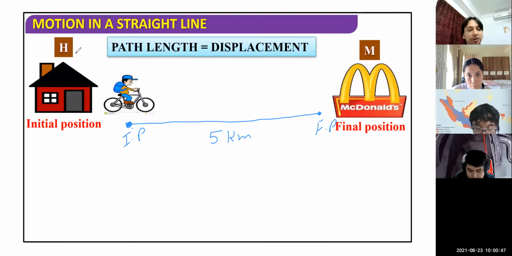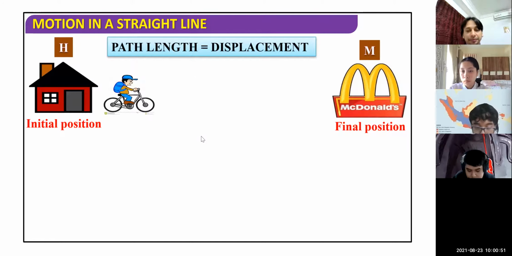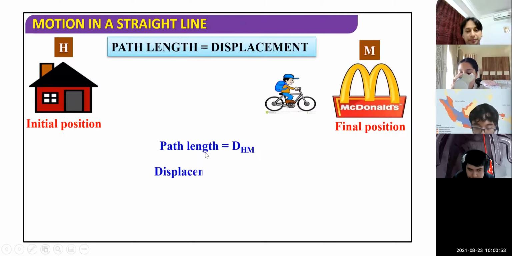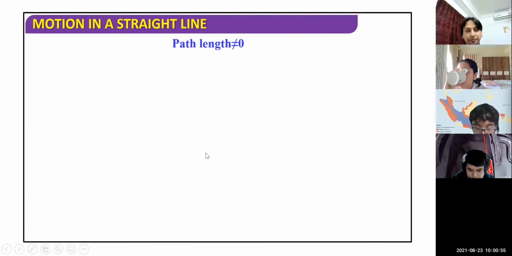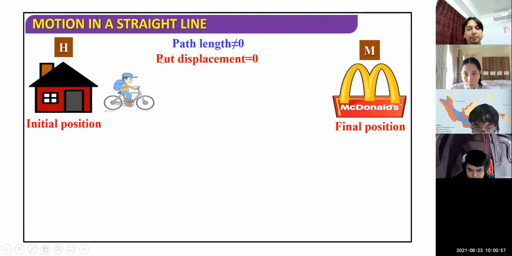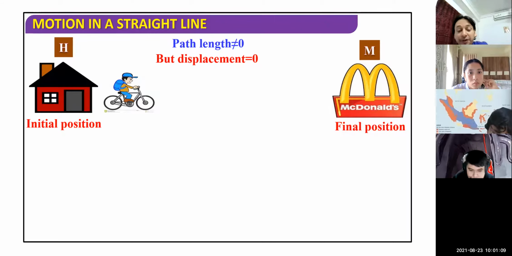Now, let me show you some more things here. Another important piece of information about path length, children: path length is never equal to 0, but displacement can be 0. Please remember and listen carefully.